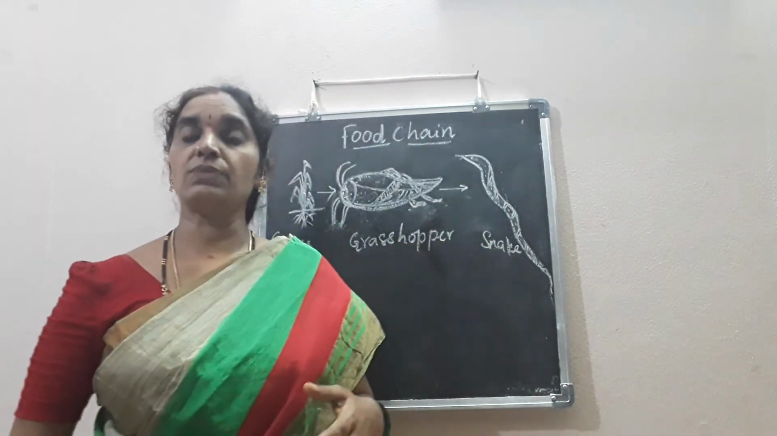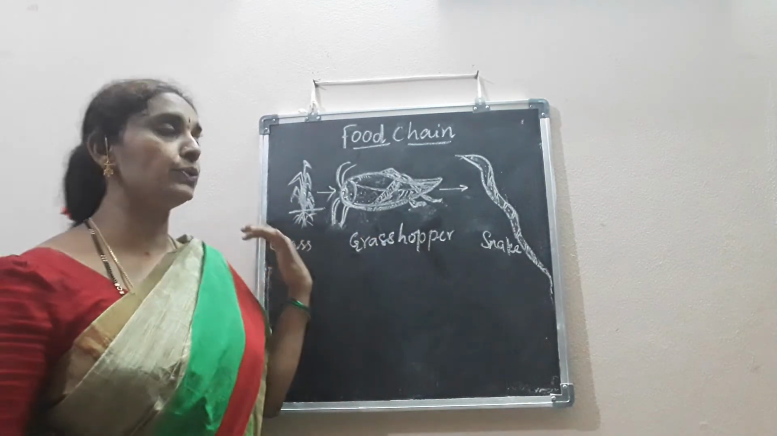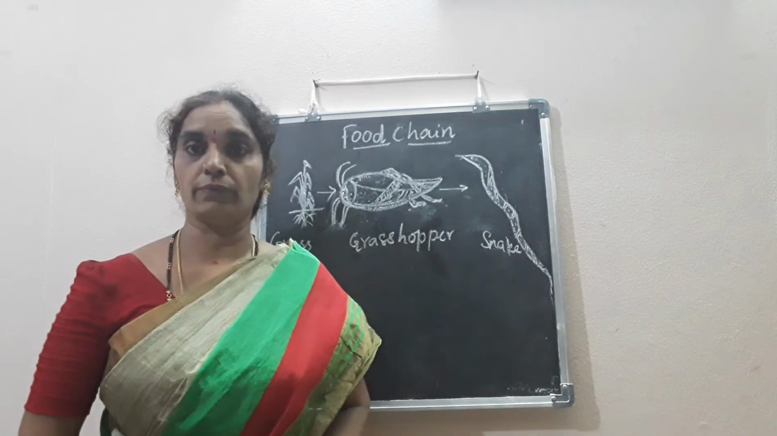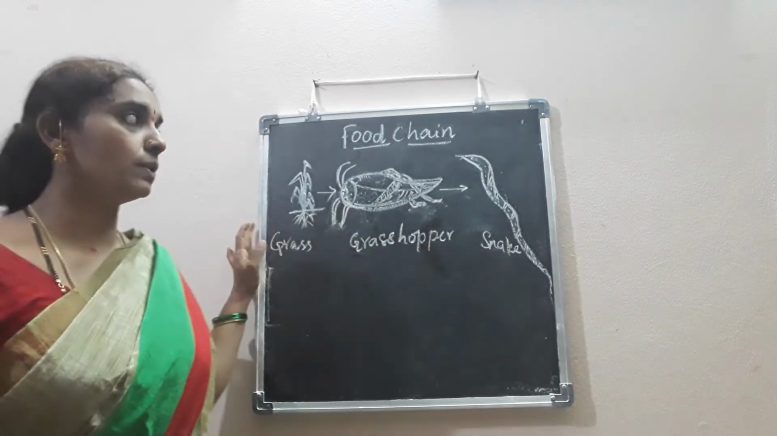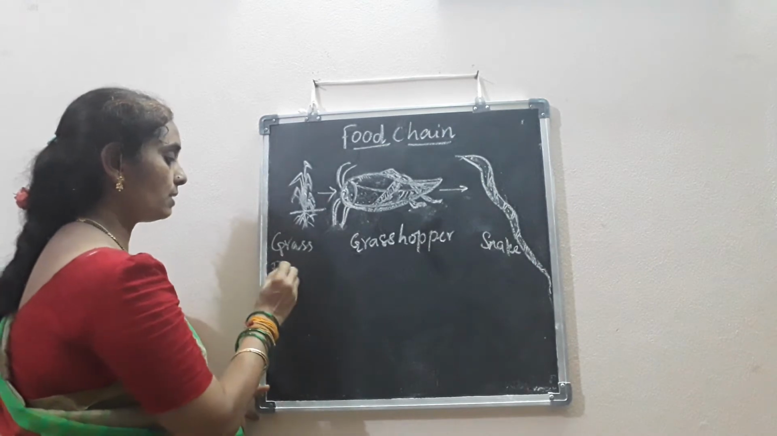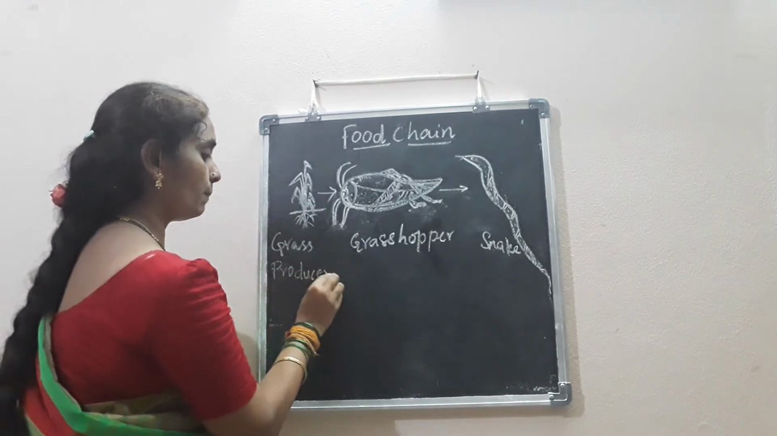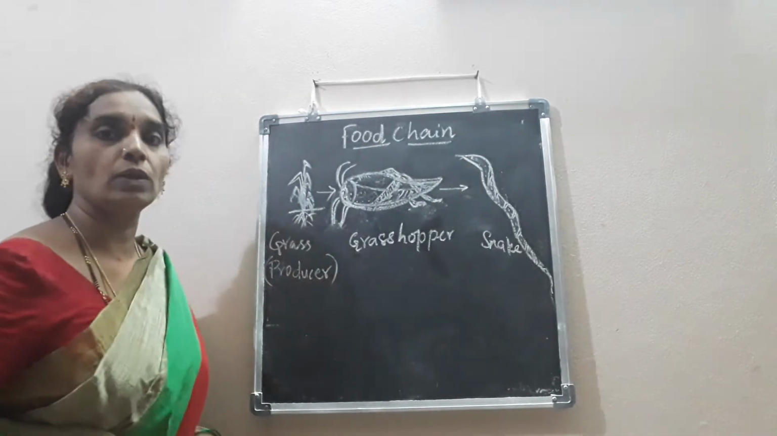What is a food chain? It's a link between plants and animals for the sake of food. Here, the food chain always starts with the producers and ends in carnivores, isn't it? See the diagram on the blackboard. Grass is a producer. Why is it a producer? Because plants produce food by themselves. So they are called autotrophs.